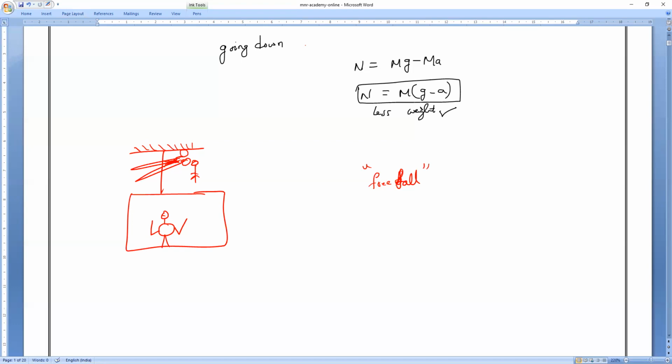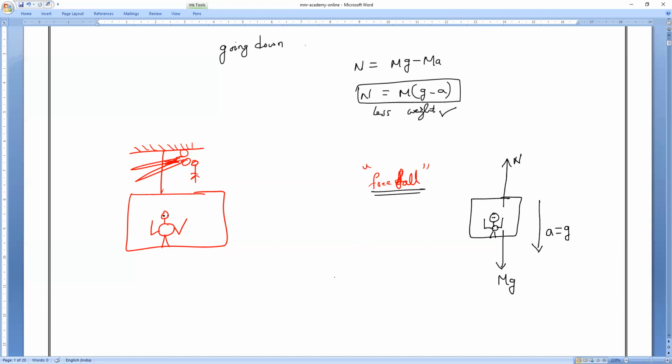So if anybody cuts this wire, then the entire lift along with this boy is in a free fall case. In this case, you observe very carefully. The lift is in free fall, and I will consider the entire lift as an object. Still the upward force is acting, that is the normal, and the downward force which is acting is mg. When it is falling down, acceleration is also in the downward direction.